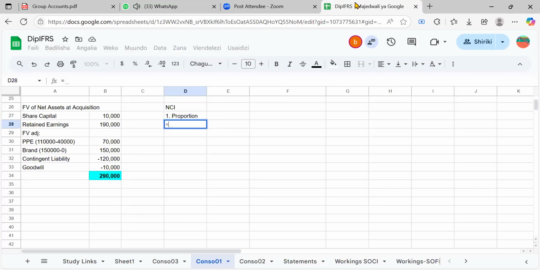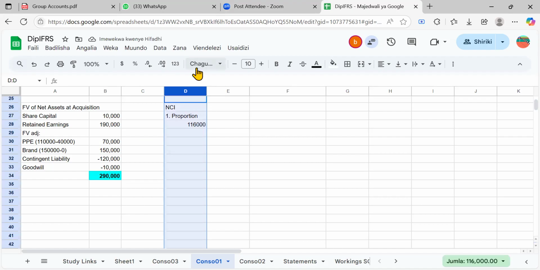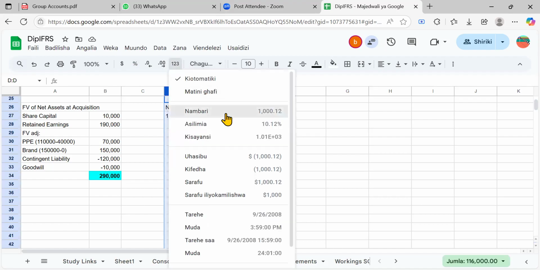So the non-controlling interest, what percent? 40%, right? 100% minus 60%. So you just multiply 40% by your fair value of net assets. You get that. It's just as simple as that. So you should just do that and everything will be all right.